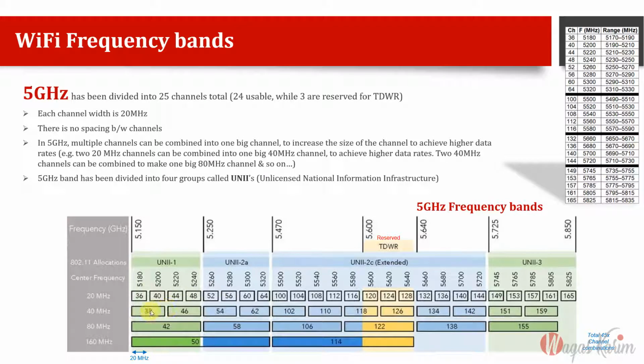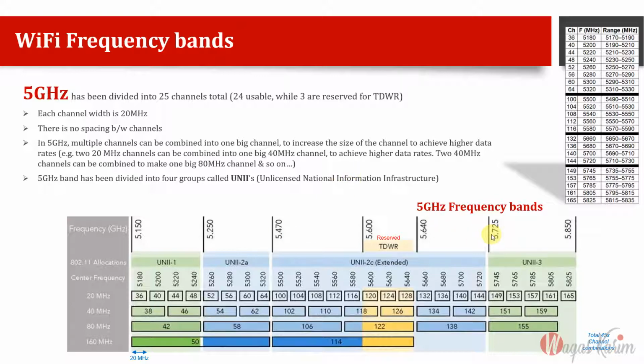Further, if there is a requirement, because we have enough frequency band, we can combine two 40 megahertz channels and make an 80 megahertz channel as well. This is also an interview point: can we combine 2 channels into 1 channel in 5 gigahertz? We can say yes, and it is common routine.